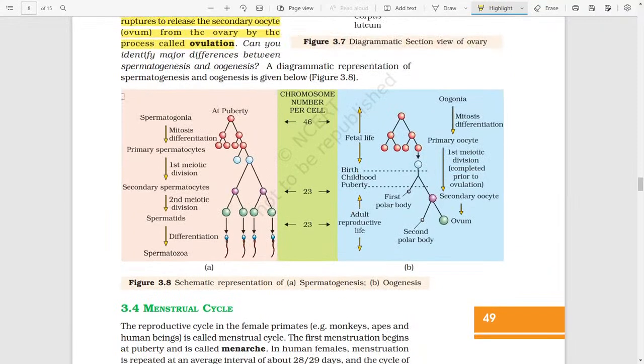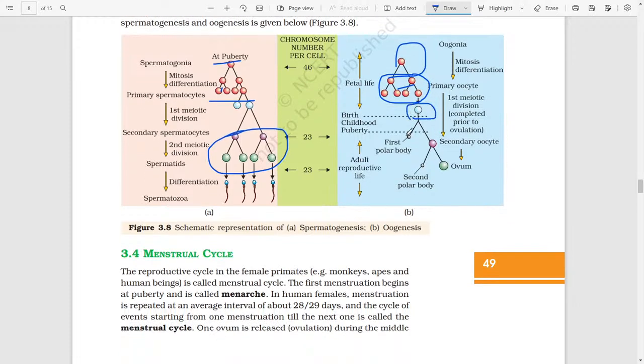A diagrammatic representation of spermatogenesis and oogenesis is given below. At puberty, the cell is mitotically divided into two, where the first mitotic division takes place, and here the second mitotic division takes place. The same is seen here: this is mitosis, the first meiosis, and after that the second meiosis.